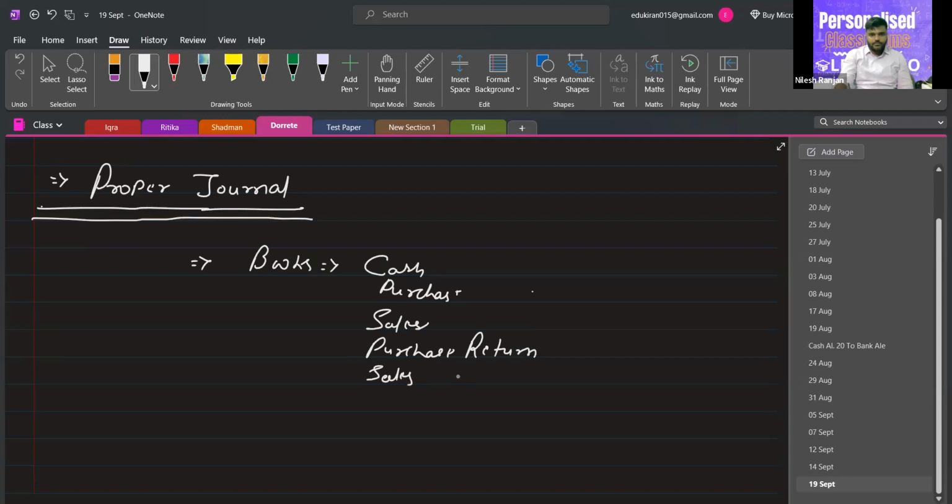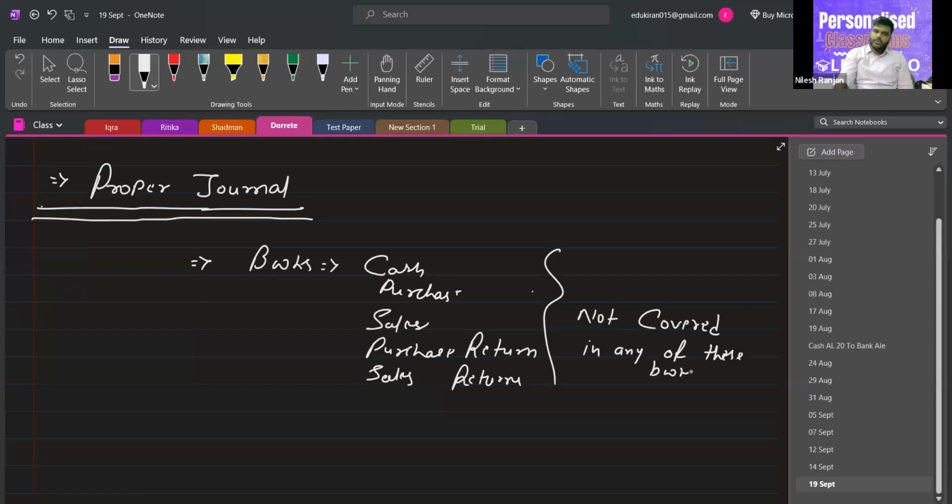Now, if there is any transaction which is not covered or not written in any of these books, then these transactions will be written in the proper journal. Let me give you some examples and tell me in which book these transactions will be recorded.